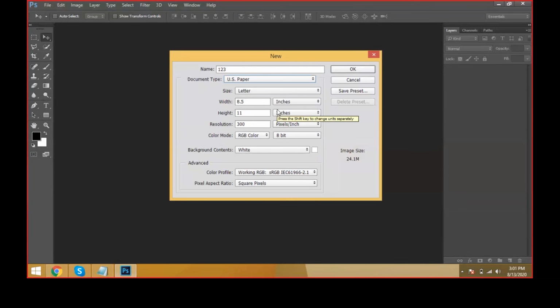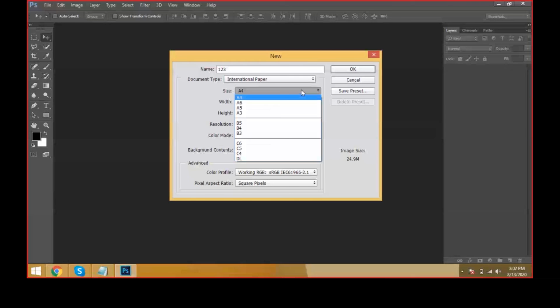Like if you see any notebook paper, letterhead, tabloid, this we will see in the next sessions. And come to the international paper. International paper means we can see the A4 paper. Like if you go to a Xerox machine or an internet cafe and need any print copy, you need the A4 size. And come to the A3, B5, B3, the sizes and specifications where they are used.